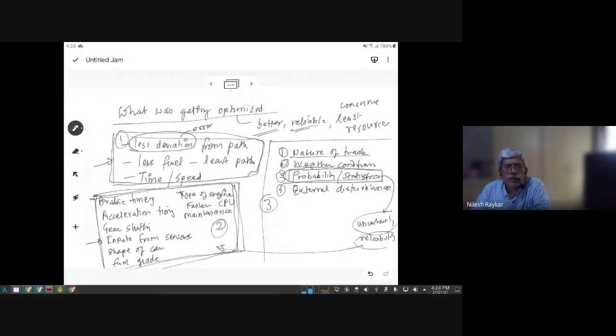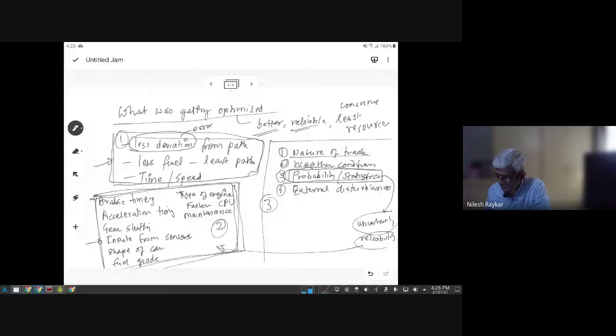And third, there are some parameters which are outside. Those are the third dimension. So when you are defining the optimization problem, these three dimensions complete the optimization definition. So let's look at how optimization problems are defined, and then the background of this discussion will become clear.